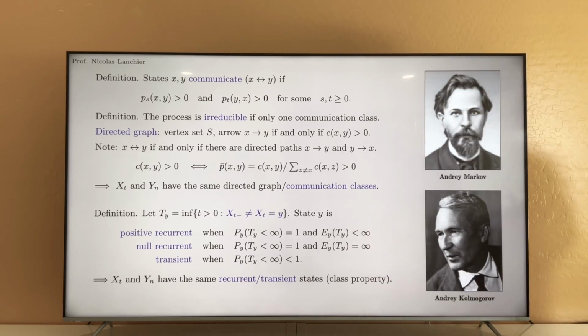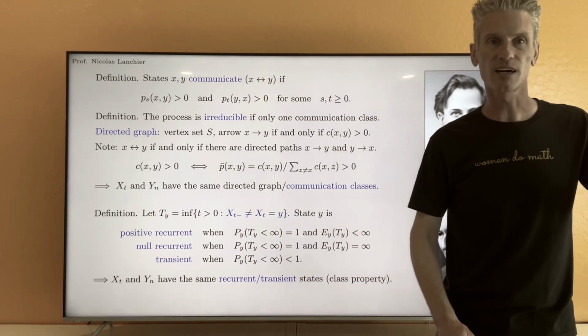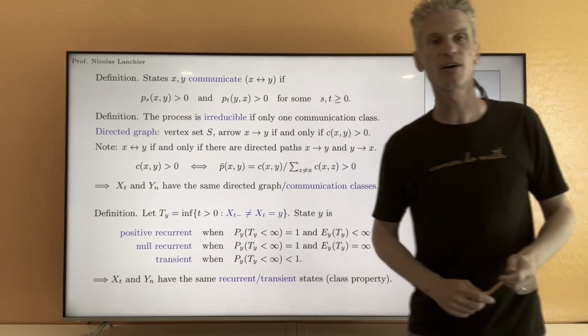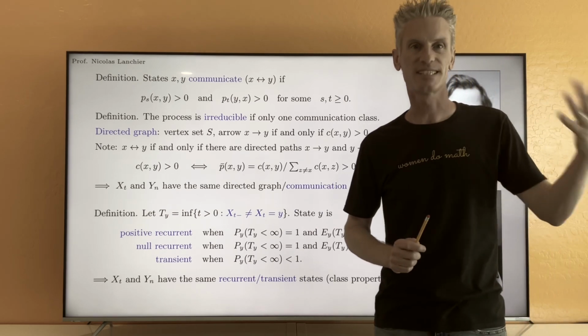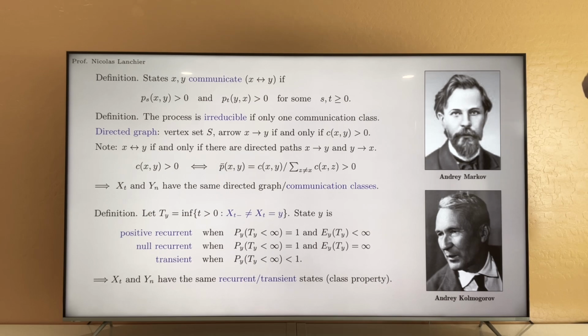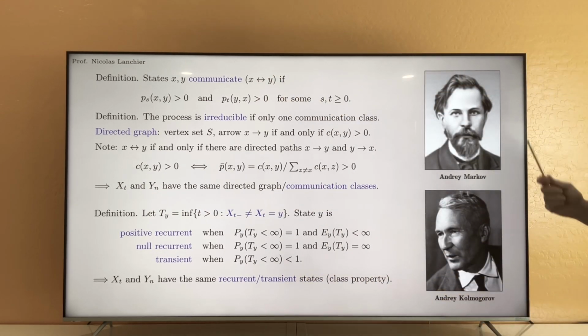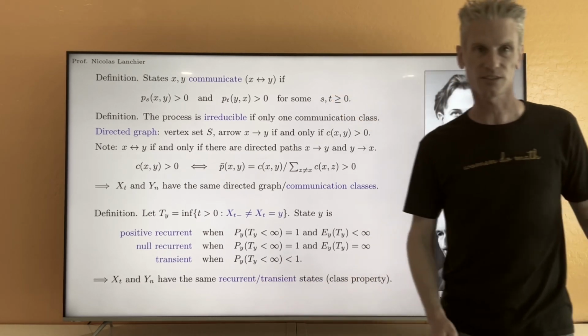Now, at this point, you see that the two processes, the continuous time Markov chain that we are trying to understand and the embedded Markov chain that we know better from results of chapter 7, in fact have the same communication classes. They also have the same recurrent and transient states.